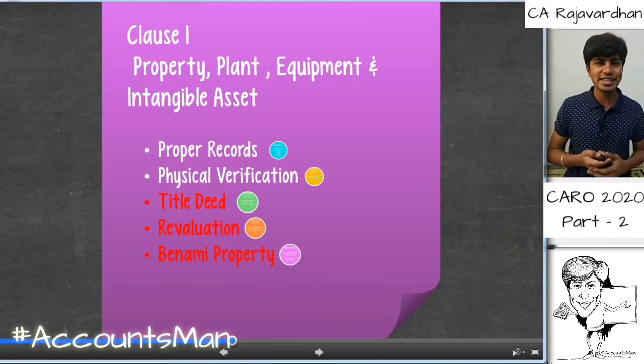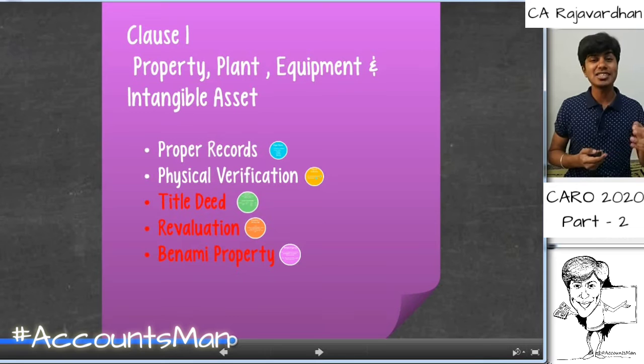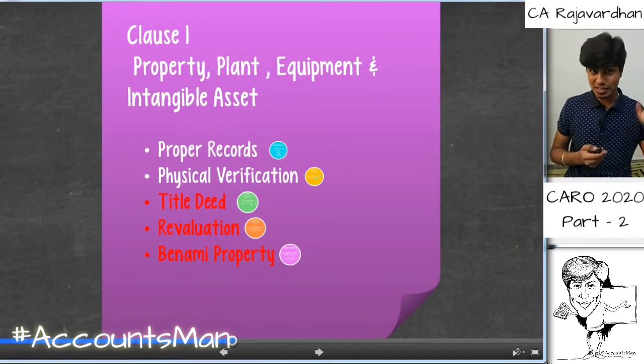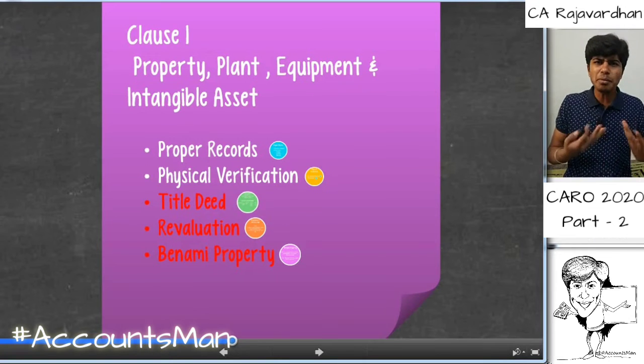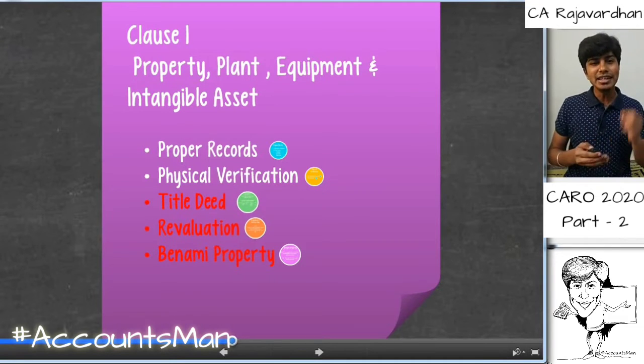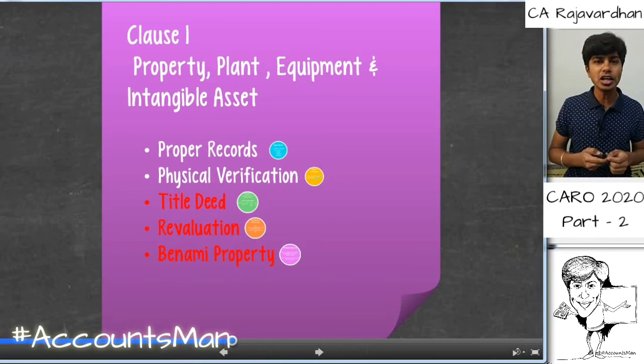The next point is title deed. It being in red says that this is something new that is there under CARO 2020, which was not there under CARO 2016. If as a company I purchase the asset, it should be registered in the company's name. Whereas if the company has registered these assets in a name other than that of a company, then this is a matter that is to be dealt in this particular clause.